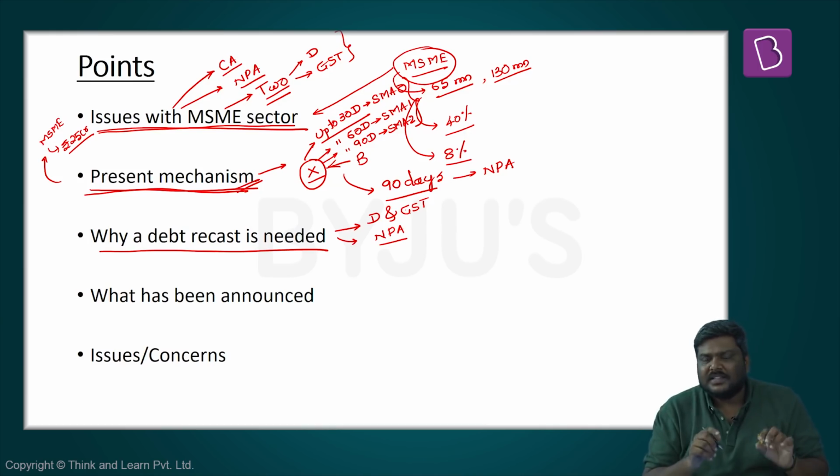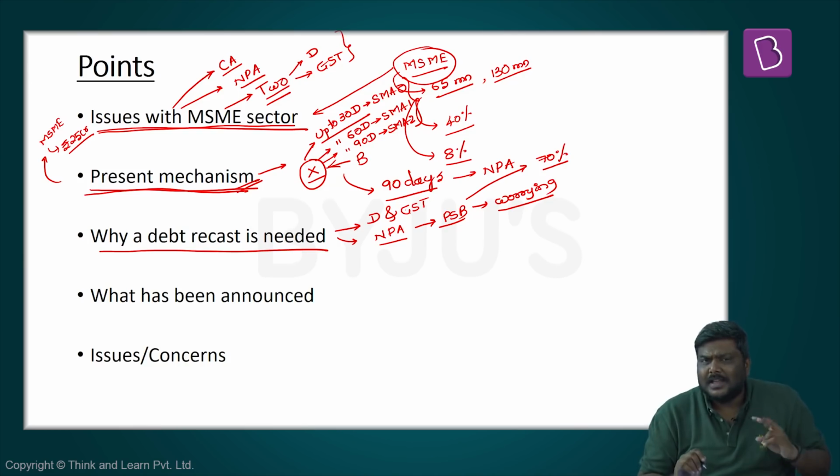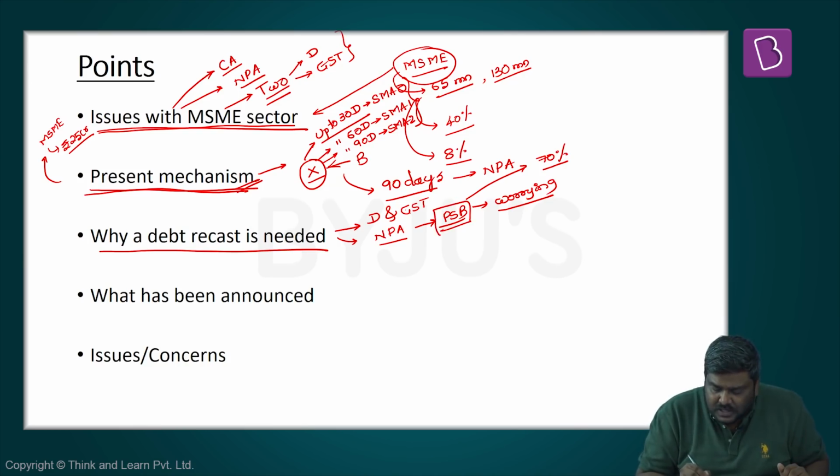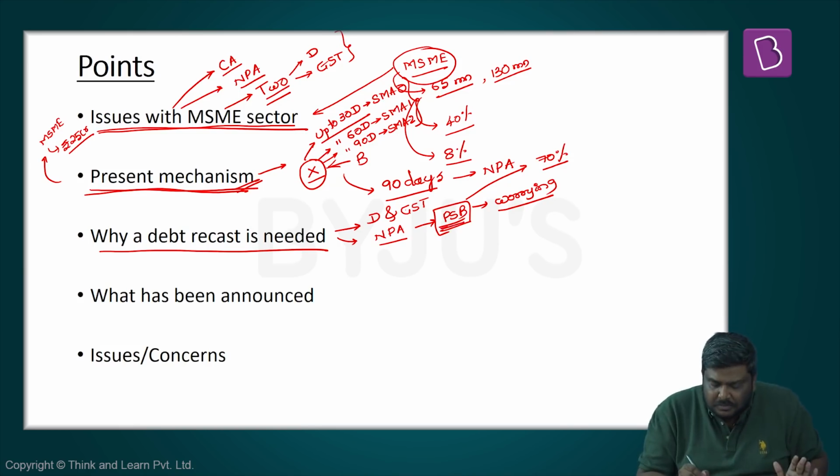Very recently, this has even been mentioned by the Financial Stability Report of RBI, which basically says that this particular trend of increase in the NPAs from the MSME sector, especially in the public sector banks, is a worrying trend. Why am I referring to public sector banks? One, public sector banks account for more than 70% of the credit market in India, and second, the majority of the loans given from the banking sector to the MSME sector are from the public sector banks itself.